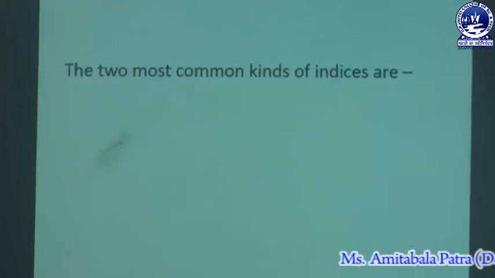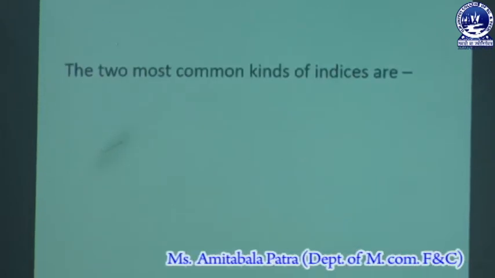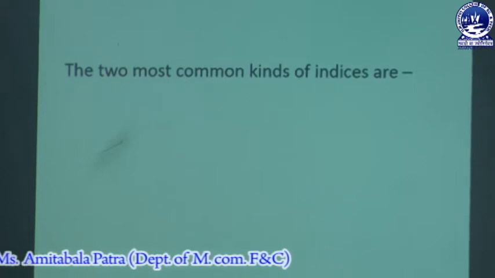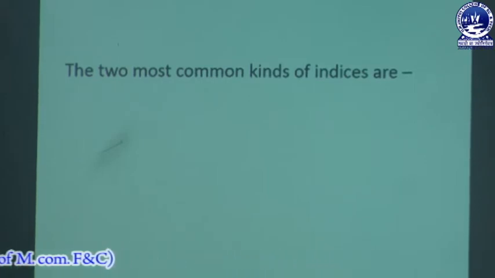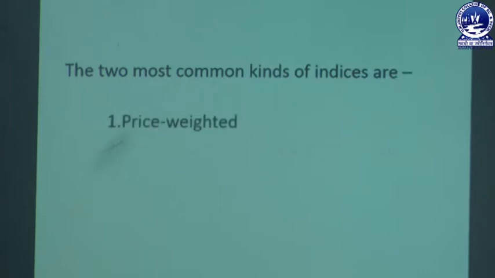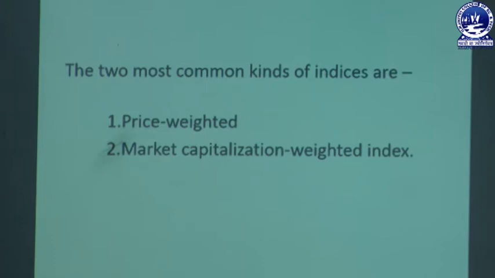For the calculation of the stock index, the two most common kinds of indices are price weighted and market capitalization weighted indices. So, these are the two ways of calculating the stock index.